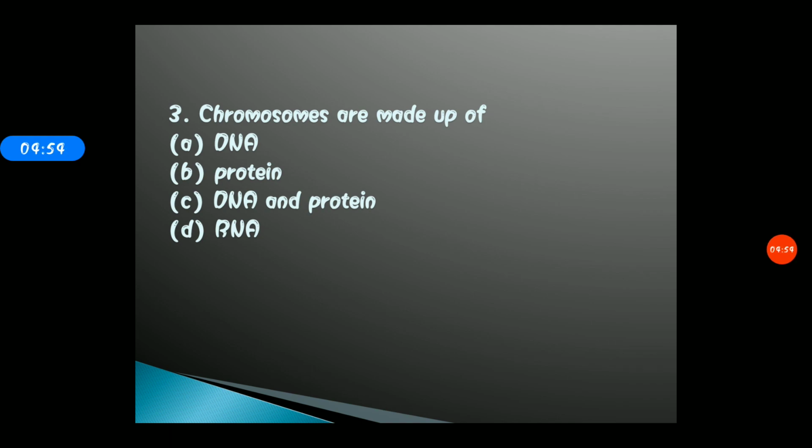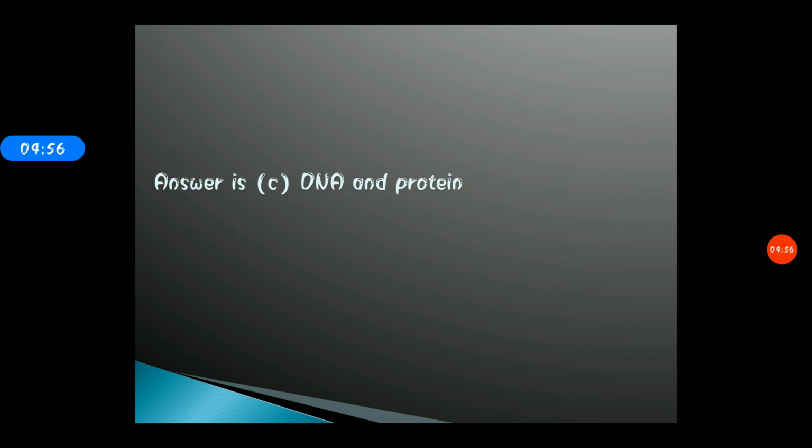Okay, so the correct answer for question 3 is option C, that is DNA and protein. So a chromosome is basically made up of DNA and protein. The protein is basically histone protein that is present in the histone octamer, and a linking DNA. Moving forward to the next question.